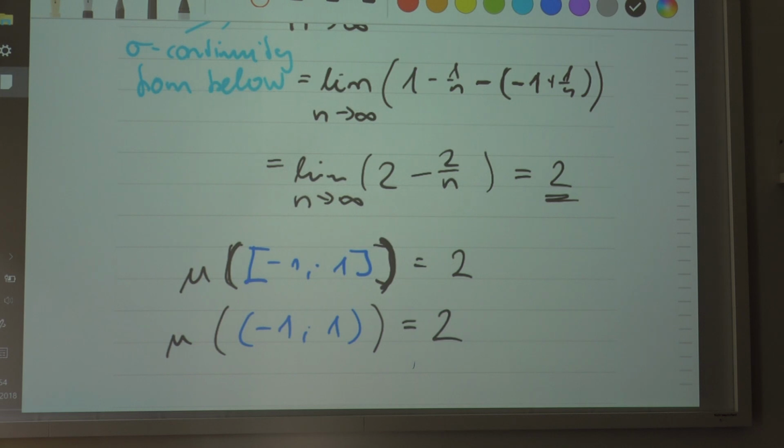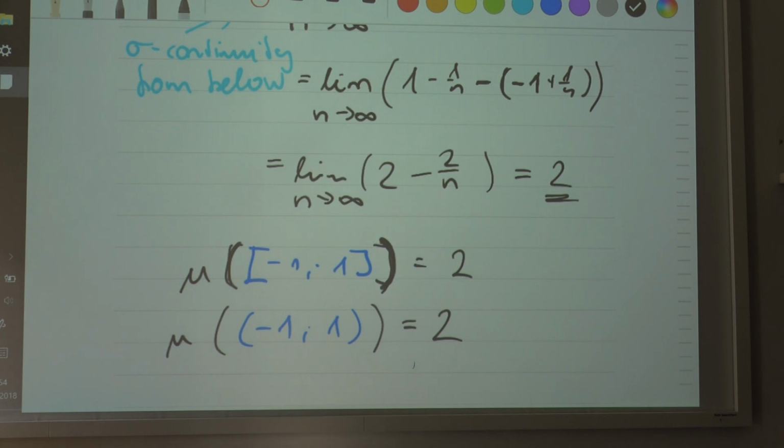So if you have, let's say, a closed interval from 0 to 1, and you take out the upper and the lower bound, the length of the interval doesn't change. See? Just because you take out the upper and the lower bound. You understand that? And this is due to the sigma continuity from below property, namely that all measures have to satisfy. That's also weird.